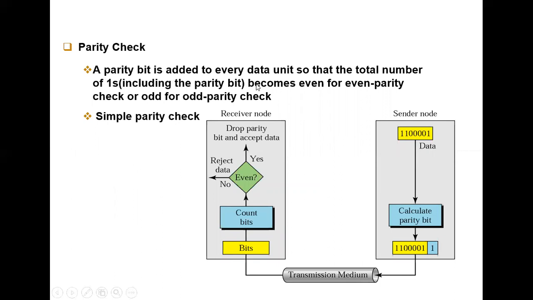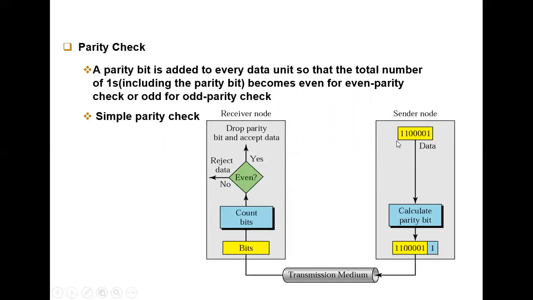A parity is nothing but an odd and even method. A parity bit is added to every data unit so that the total number of ones including the parity bit becomes even for even parity check, or odd for odd parity check. Let us see an example. Here I have the actual data. We are going to count the number of ones, which is the odd number; zero is an even number. So we only count the ones. In our actual data we have three ones, that is 1, 2 and 3.